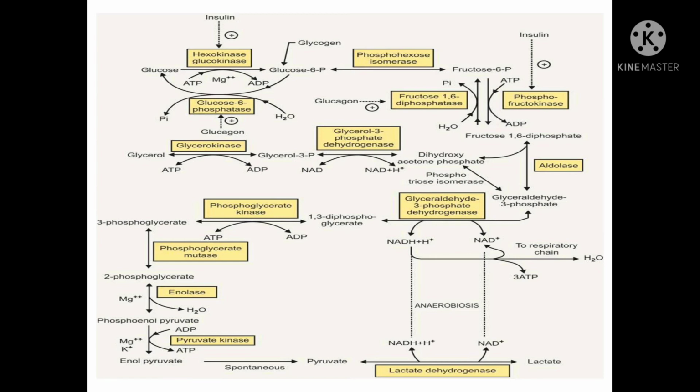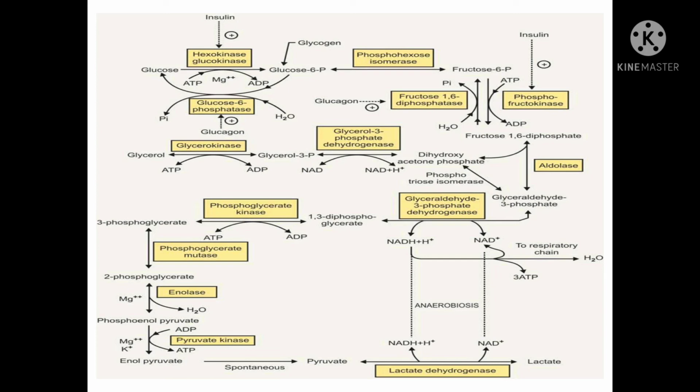Next step, 3-phosphoglycerate is converted to 2-phosphoglycerate with the help of the enzyme phosphoglycerate mutase. It is a reversible reaction. Now 2-phosphoglycerate is converted to phosphoenol pyruvate with the help of the enzyme enolase. Here one water molecule is released and magnesium, an inorganic ion, is used.